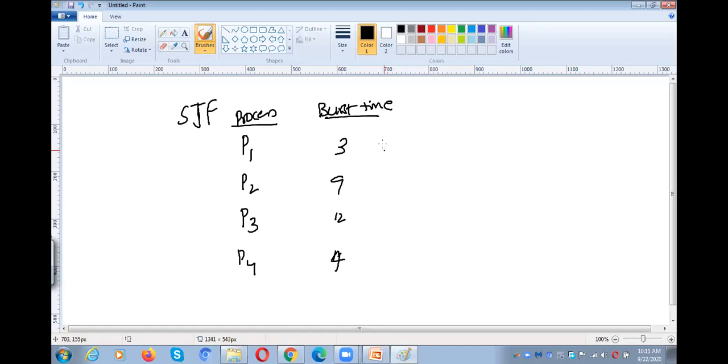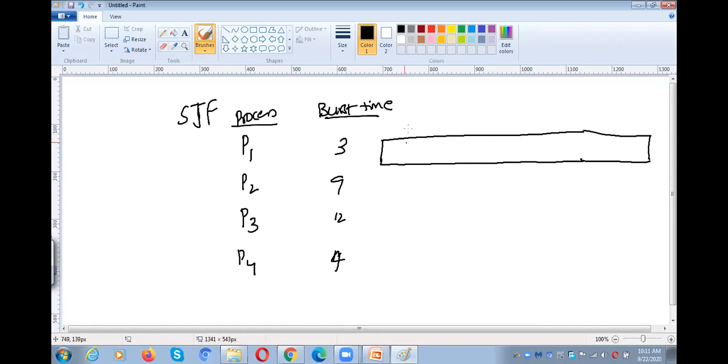So we need to keep a difference while you draw the Gantt chart. If you give 12 milliseconds, I need to give much more portion. Have you got my point? Yes, ma'am. That is the reason the screen is not sufficient.